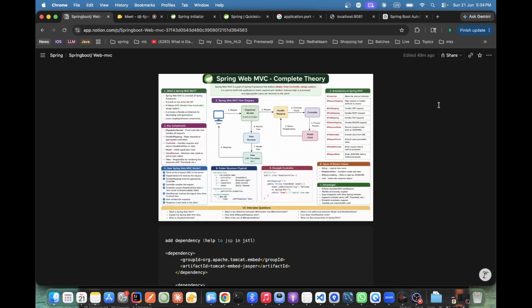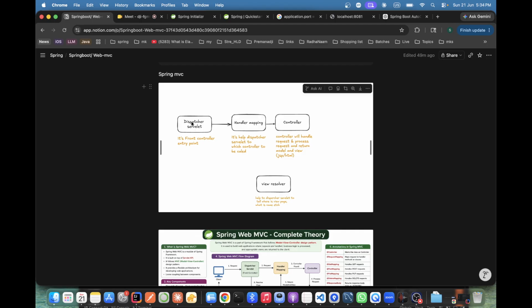So I'll give you a simpler example. First the request comes to the dispatcher servlet, then the handler mapping decides which controller we need to redirect to. Now in the controller we'll have some files, maybe an HTML file or JSP file or anything. That file will be responsible for loading any screens. But there is one more concept, view resolver. View resolver is nothing but the path, the directory of this controller, where we are keeping the JSP file.